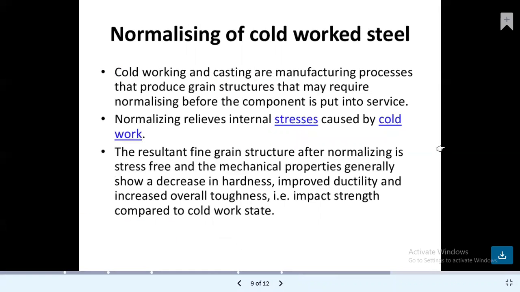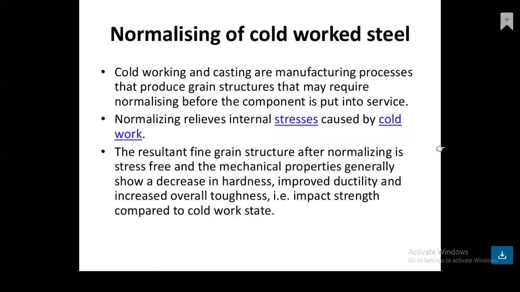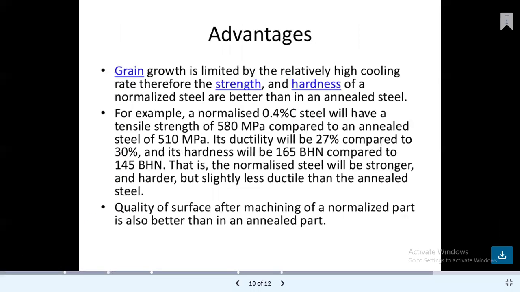The resultant fine grain structure after normalizing is stress free, and the mechanical properties generally show a decrease in hardness, improved ductility, and increased overall toughness, that is impact strength, compared to the cold worked state. Okay, so hardness decreases and ductility improves, and it also increases the overall toughness, that is impact strength, compared to the cold worked state.